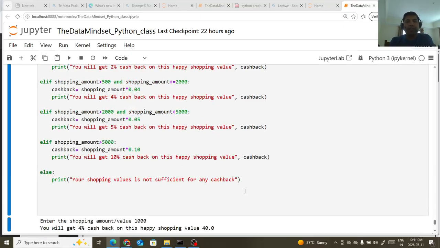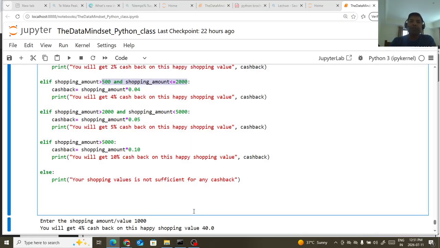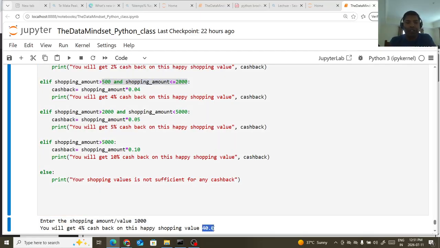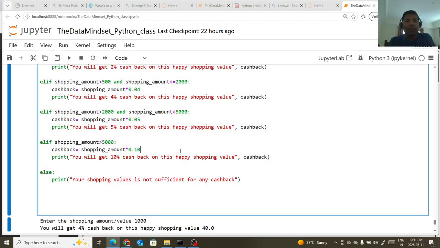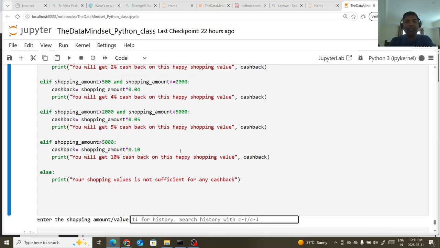Right, so now since the value is between this range 500 to 2000 rupees, we get the 4% cashback value, which is 40 over here, right? So now our rules are correct. Let's execute it once again. For example, let's say 90 rupees.